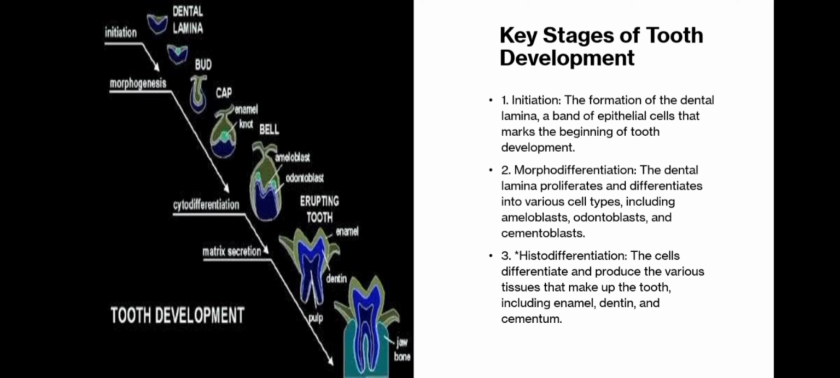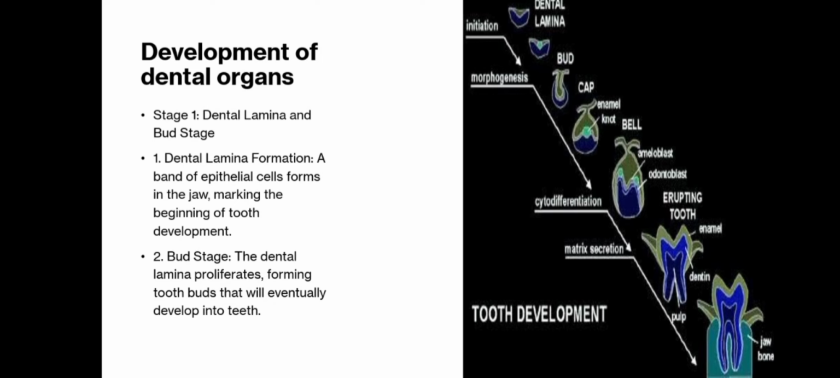The dental lamina proliferates and differentiates into various cell types, including ameloblasts, odontoblasts, and cementoblasts. Third stage is histodifferentiation. The cells differentiate and produce the various tissues that make up the tooth, including enamel, dentine, and cementum. Development of dental organs. Dental lamina and bud stage. Initiation and proliferation. Dental lamina formation.